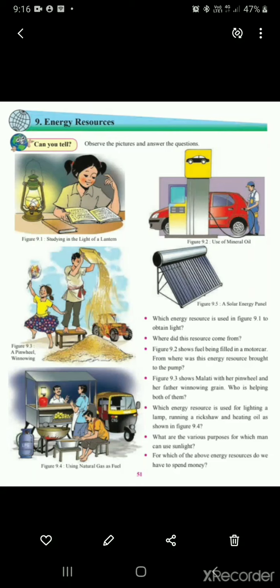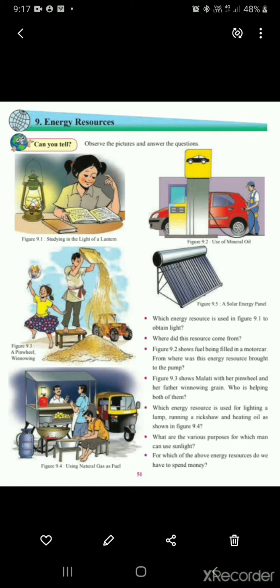Good morning students. In the previous lecture we have learnt about what is called natural resources, as well as what all are the examples of natural resource, and we have dealt with those examples with the pictures and all. Yes, so today we are going to start with a new chapter. Before that, let us revise whatever we have learned in the previous lecture.